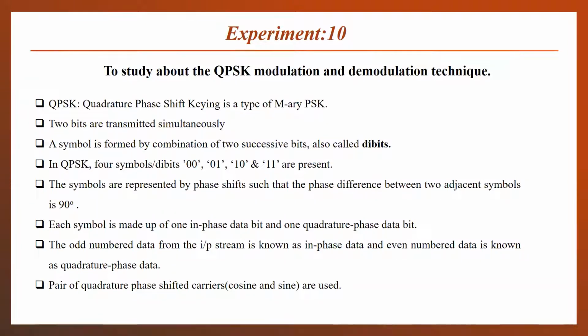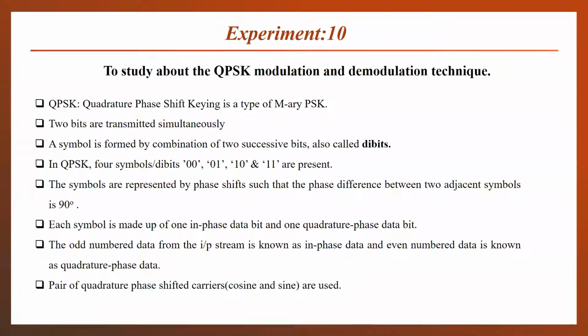For each symbol, a 90-degree phase shift will be provided to the carrier. How does this 90 degrees come about? There is a formula: the number of symbol combinations used is divided into 360 degrees to calculate the phase difference.